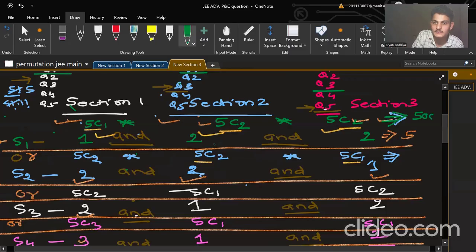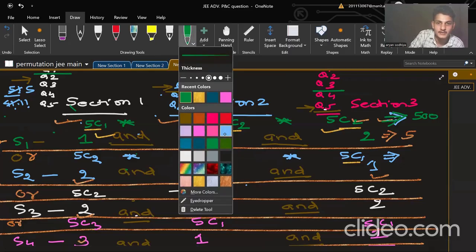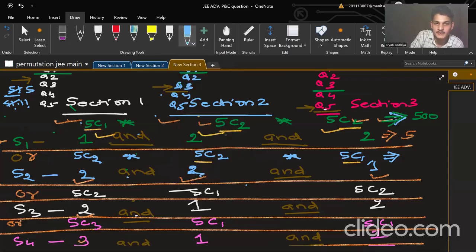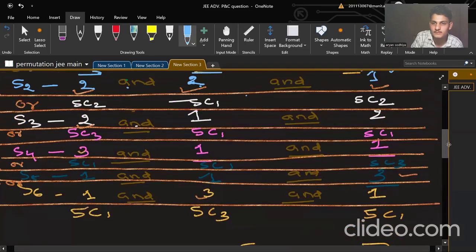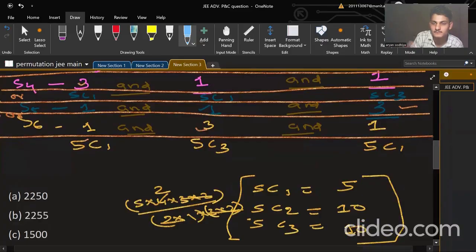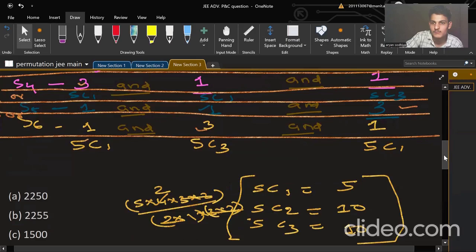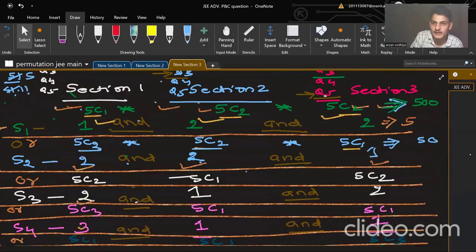That is 500. In the bottom case, again, C2 is 10, again C2 is 10, and C1 is 5. So again, 500.